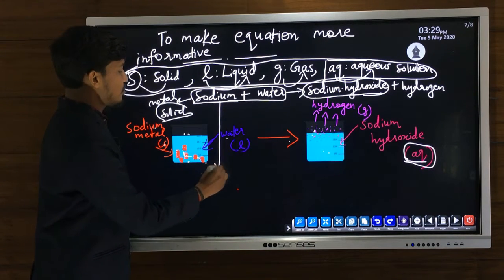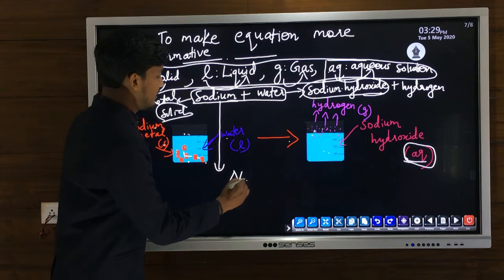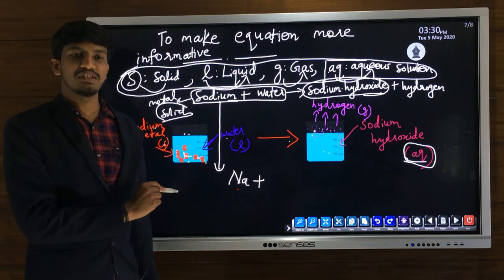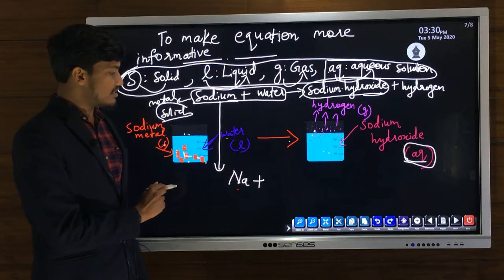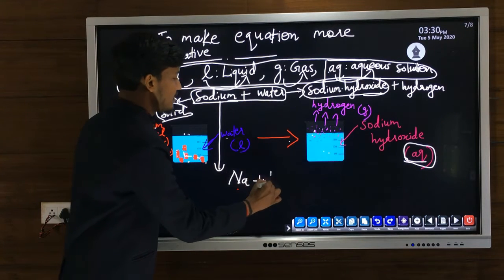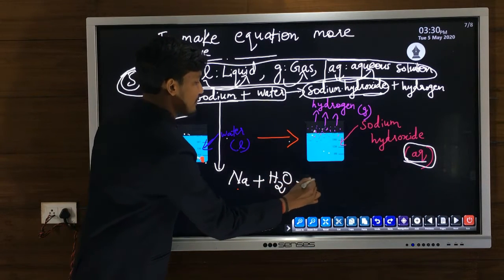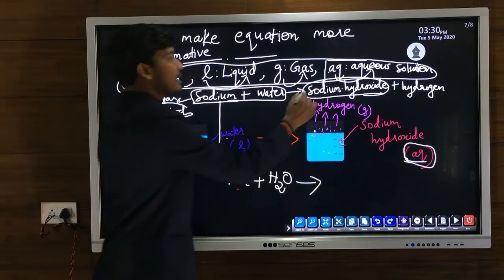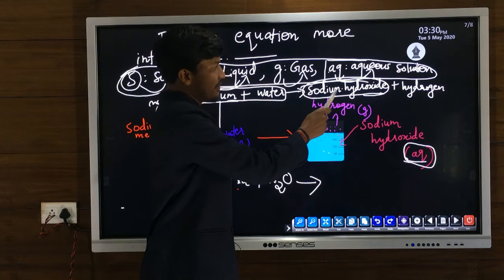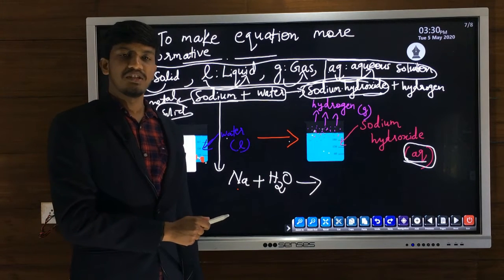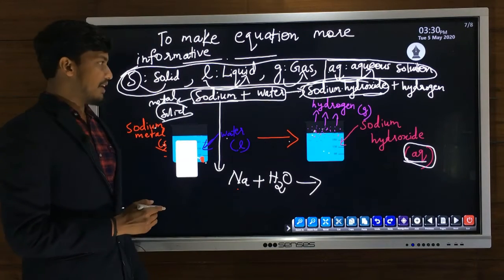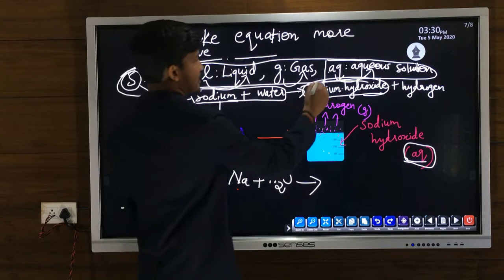Now we can write the equation. First reactant sodium, so its formula is Na. Again, the important point is that in the case of metal we will write only the symbol because it is considered as monoatomic. Plus sign, we have one more reactant, which is water. We know the formula is H2O. Then the first product, sodium hydroxide. From the name we know that it is an ionic compound. So how can we find the chemical formula? Using valencies we can find out the formula of sodium hydroxide.